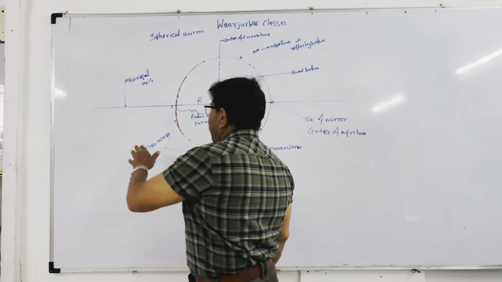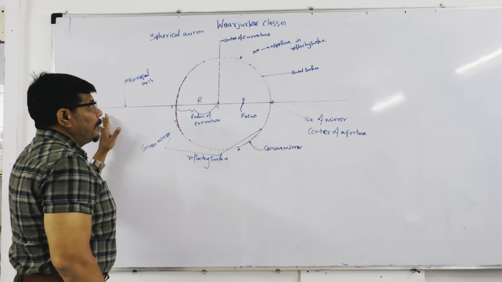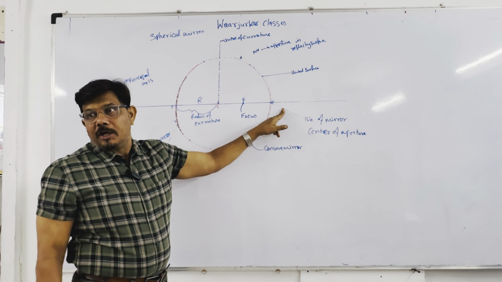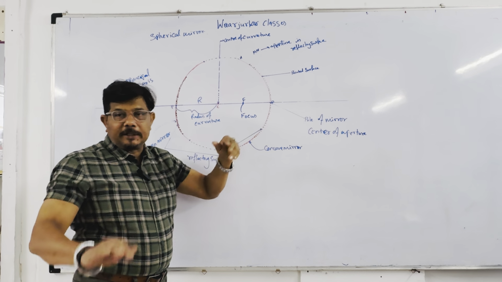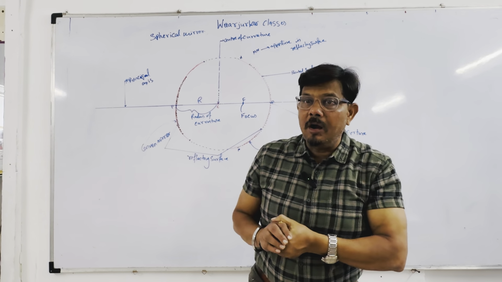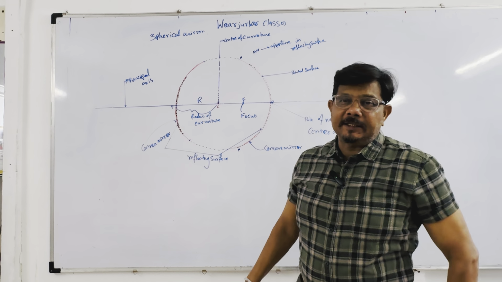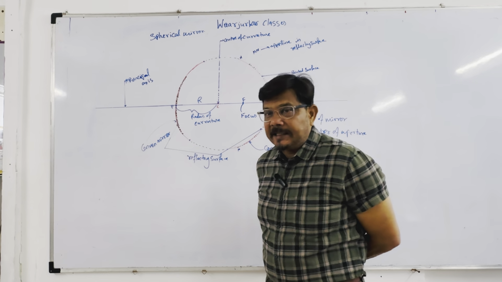The principal axis is the line that passes through the center and touches the center of this aperture. The center of the aperture is called the pole. If the line passes through the pole, we can say it is the principal axis.